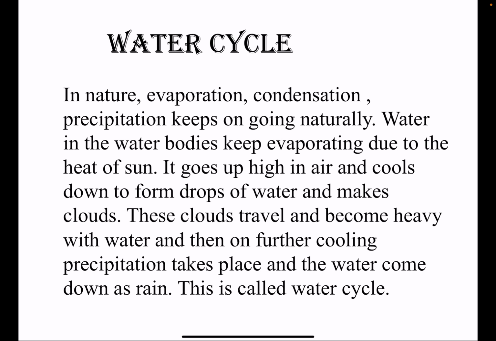These clouds travel and become heavy with water, and then on further cooling, precipitation takes place. Now what is precipitation? When these clouds become heavy, they cannot hold more water. When they cannot hold more water, the water comes down as rain. This is called precipitation. This is called water cycle. I'll explain it further with a diagram.